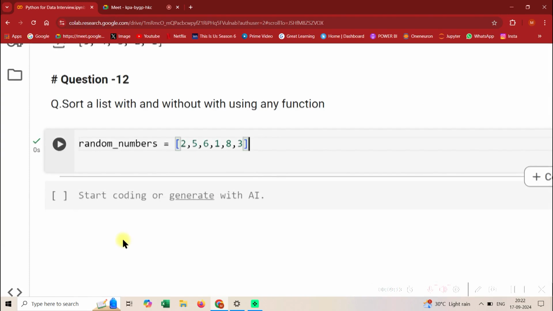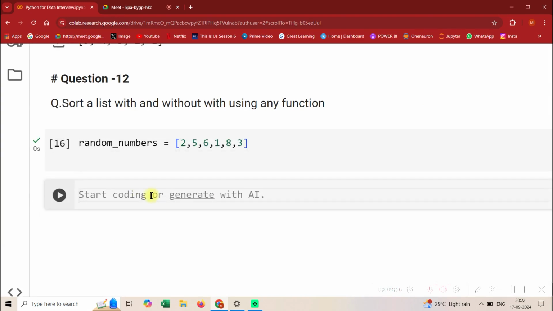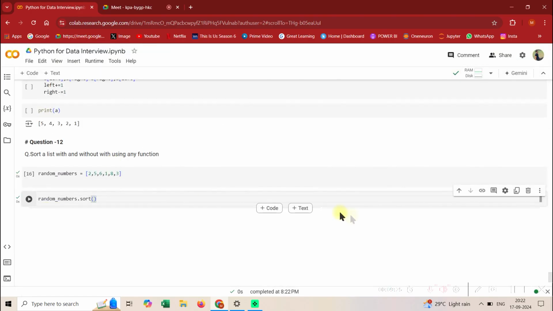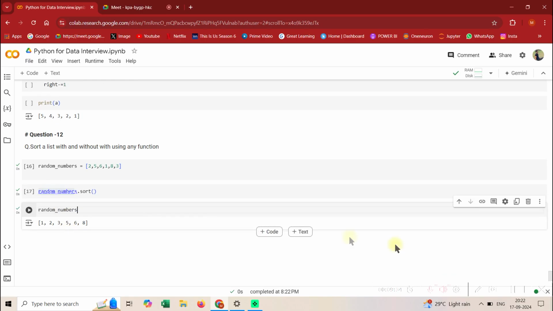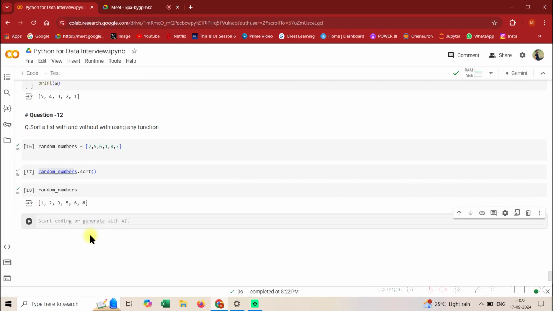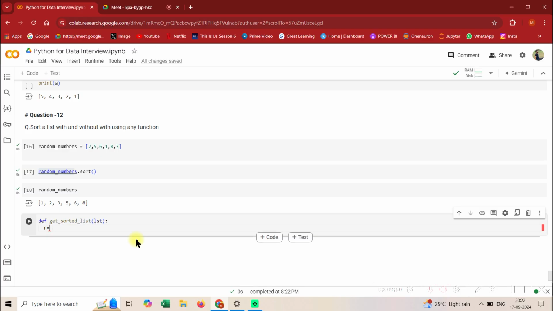So first of all guys, let's do it simply with the function. Python has this dot sort, so just do random numbers dot sort. Automatically you will see it sorted, and you can just copy this, paste it, and see, it is automatically sorted. But usually in interviews people will ask for a foolproof method, so let's write that: get sorted list, and give the argument as list.